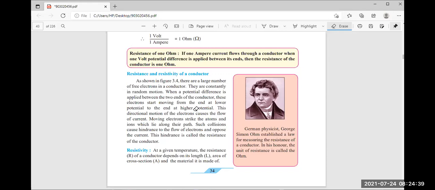This hindrance, this opposition, is called the resistance of the conductor. Understood, everyone?